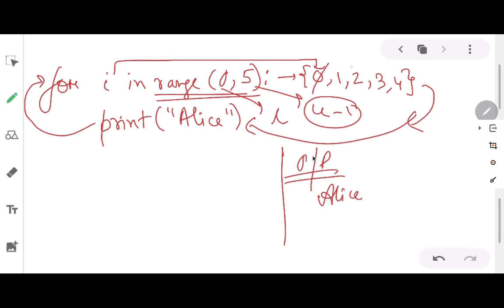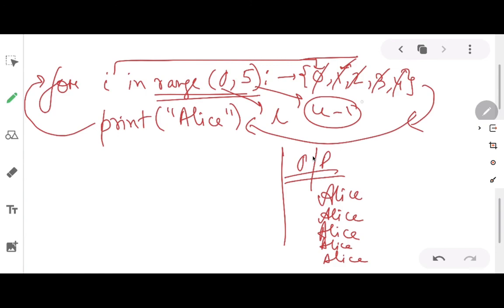So now I will take the value of 1 and then it will again come inside the loop. What is written there? Alice. So again Alice will come, then again the condition will be checked. Now 2. So whatever is written within the loop will be executed, that is Alice. Then 3 will be taken. So again Alice, then 4 will be taken, then again Alice.